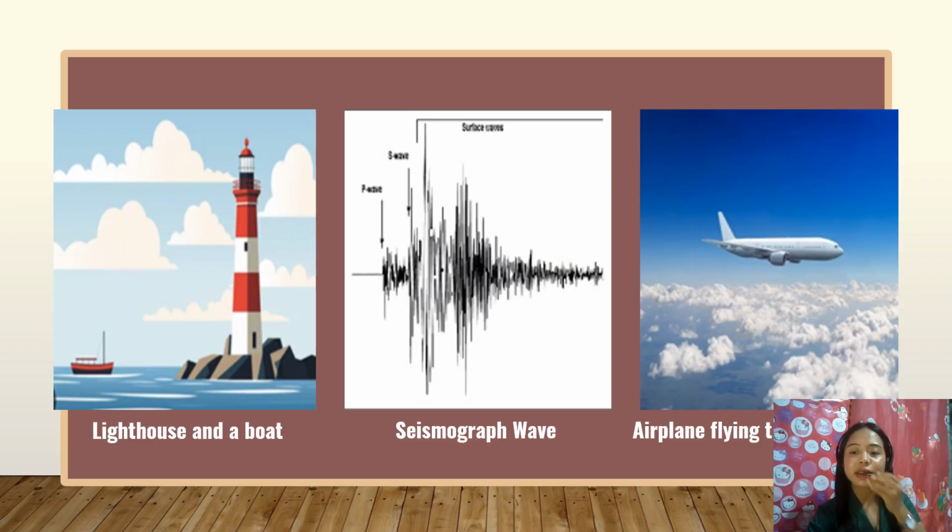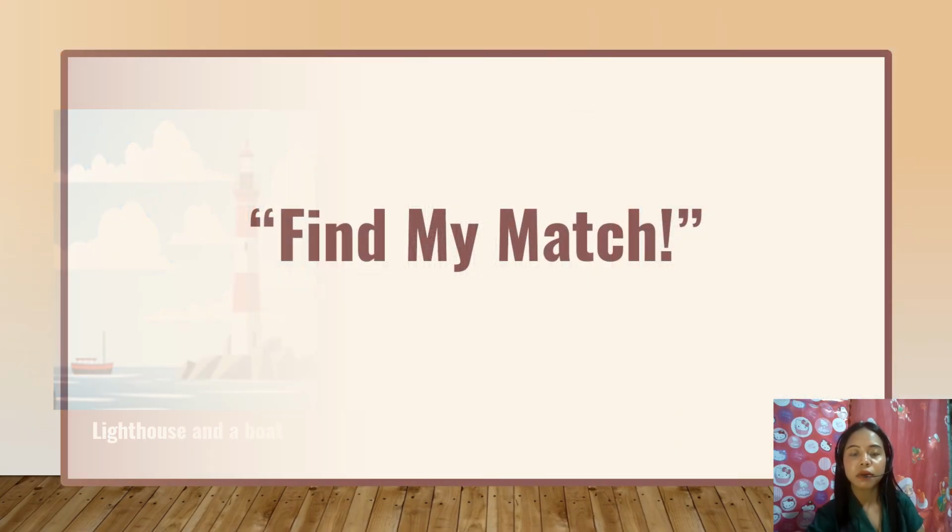Our next activity is called Find My Match. I will distribute cards randomly. After that, you move around to find your correct match. Listen everyone.